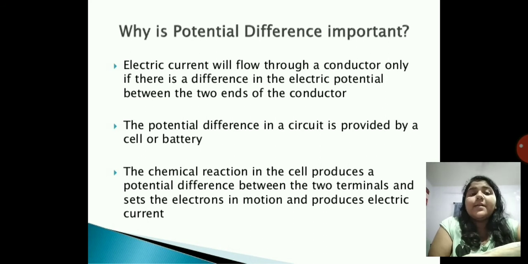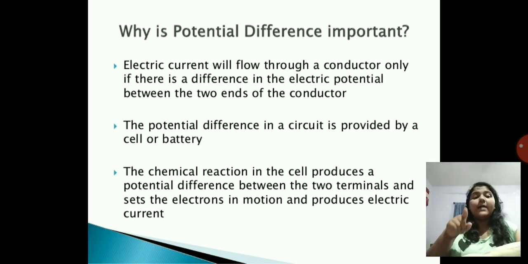The chemical reaction in the cell produces the potential difference between the two terminals and sets the electrons in motion and produces electric current. Correct? So why is potential difference important? Because if there is no difference in the potentials at the two ends, where are the electrons going to flow, how will the direction be determined? The potential difference will determine the direction, right?